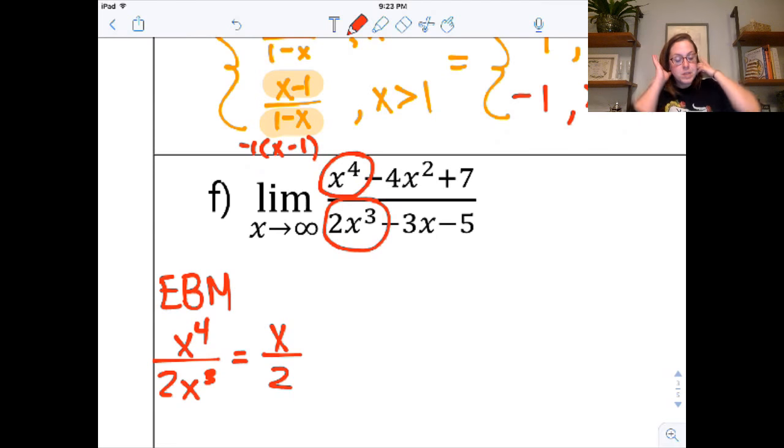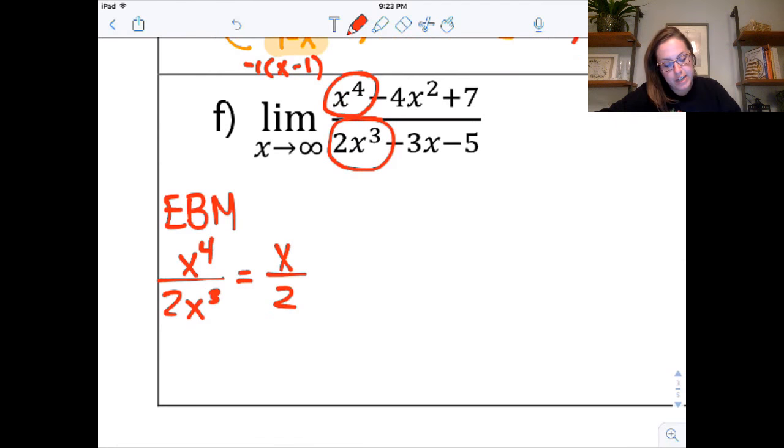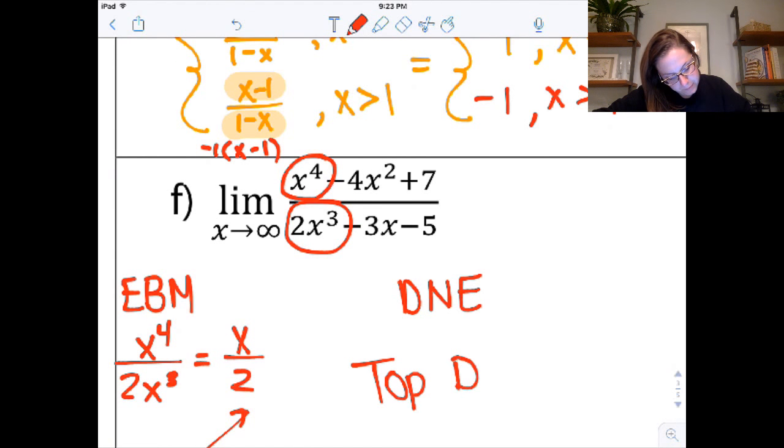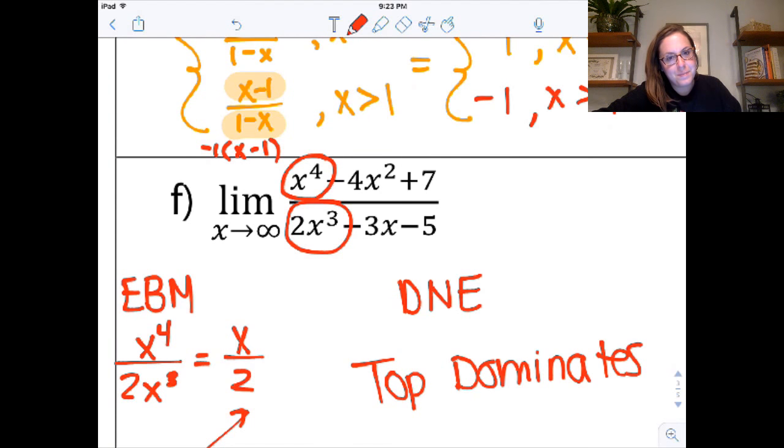Now, on this one, the top dominates, which means it's going to keep growing and growing and growing, just like x over 2, that's just a line that keeps growing and growing. So this limit does not exist. The top dominates, the limit does not exist. Okay, let's go to the next one.